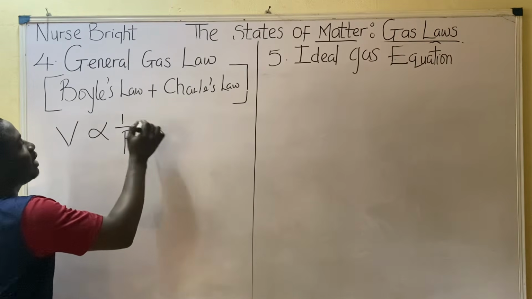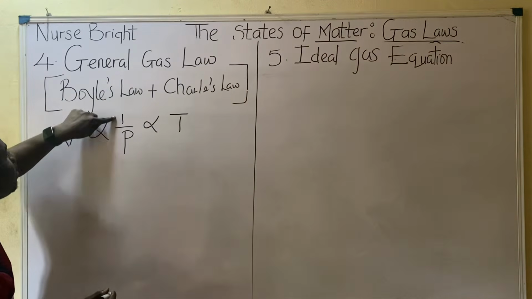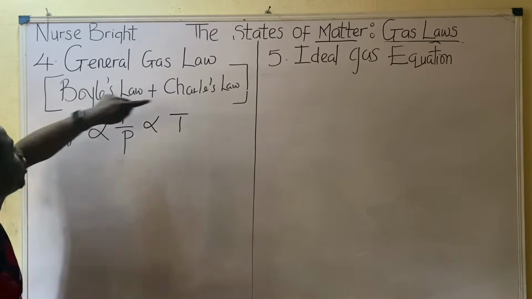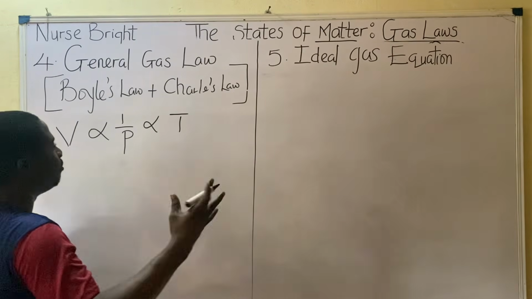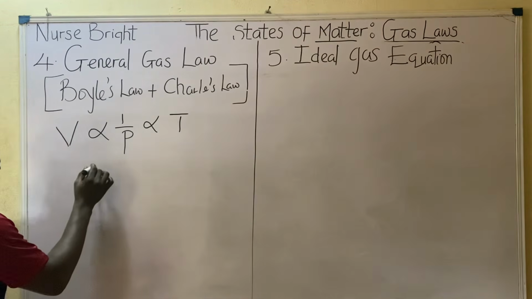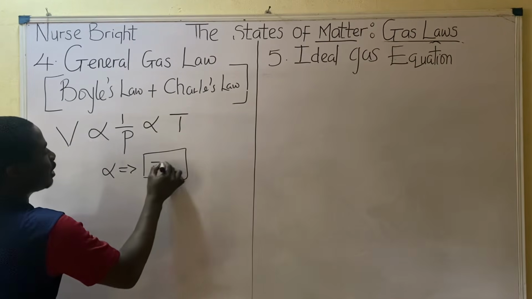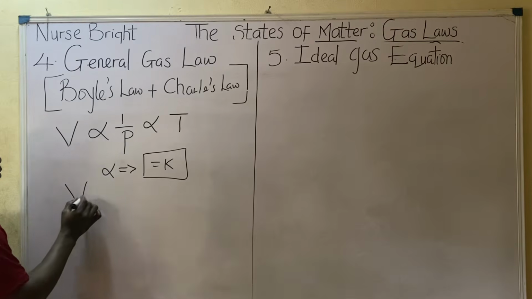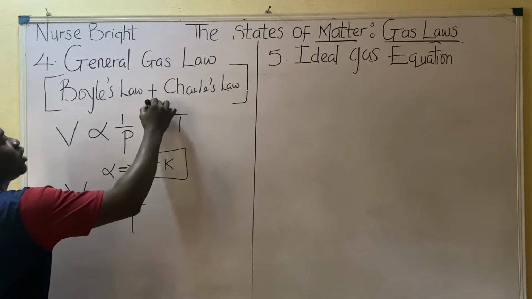For Boyle's law, volume is inversely proportional to pressure. For Charles' law, volume is directly proportional to temperature. So with this, bringing them mathematically, remember the proportionality sign will change to equal to and K. So we are having volume equal to K over P, whereby this will change to times.